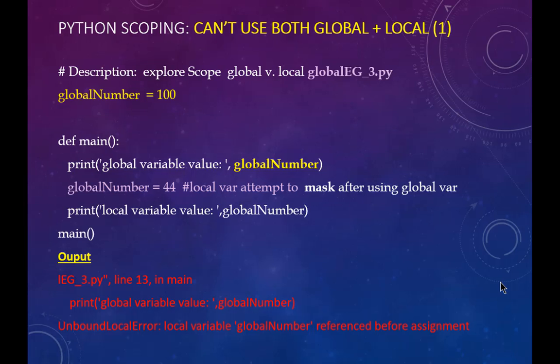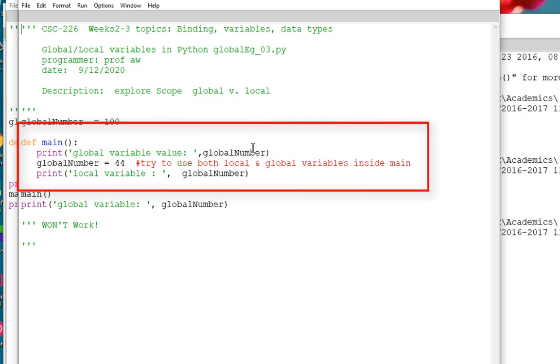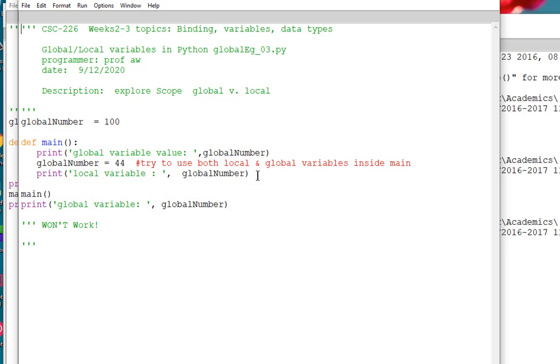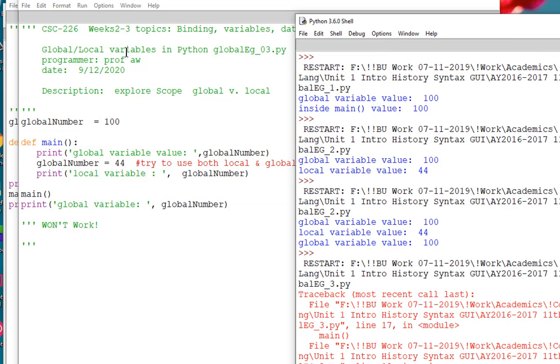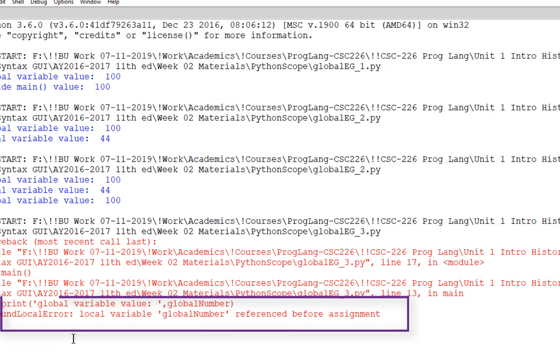Let's see what happens. We kind of gave it away. We've got a comment here that says it's not going to work, but let's find out what's going on here. I have global number, I call main, it will print the global number, but then it tries to create a local variable which has the scope of main, and then we want to print out its value. And Python is not happy here. Take a look at the last line there.